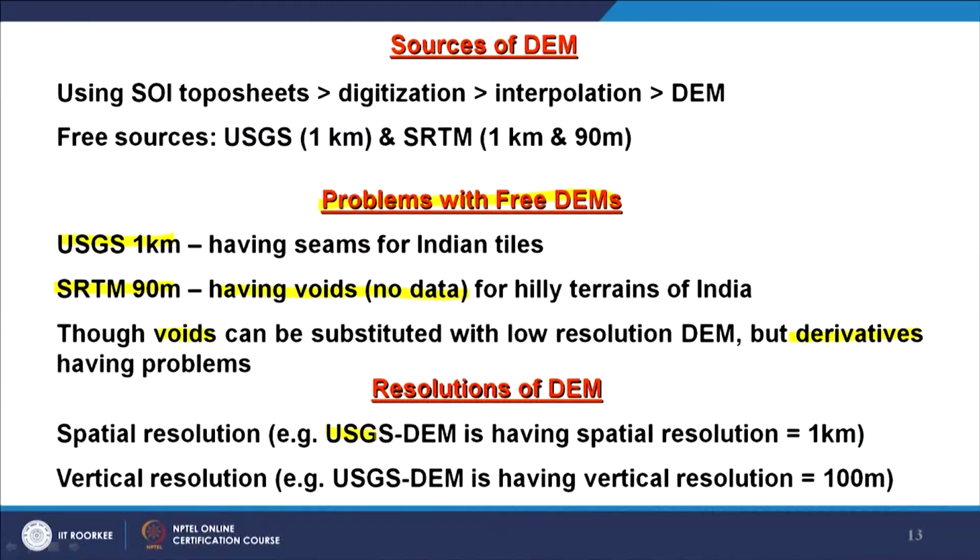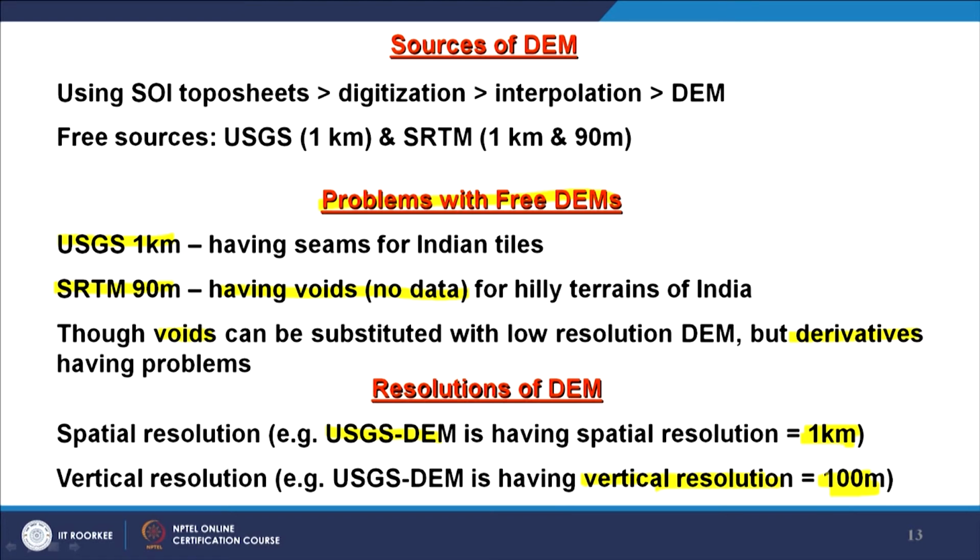And resolutions we have already discussed, for example the USGS DEM has a spatial resolution of 1 kilometer, whereas the vertical resolution is 100 meter.